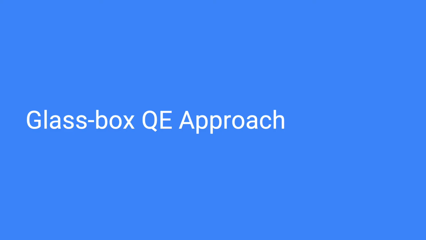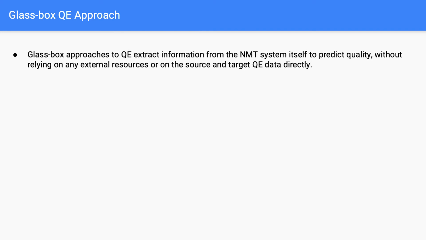Having pre-trained representations can help to build state-of-the-art multilingual systems. However, these representations are costly to compute in practice, which limits their applicability for building QE systems for real-time scenarios. Now, we switch to test whether Glassbox approach can generalize across different languages. Glassbox approaches to QE extract information from the neural MT system itself to predict quality, without relying on any external resources on the source or target sentences.